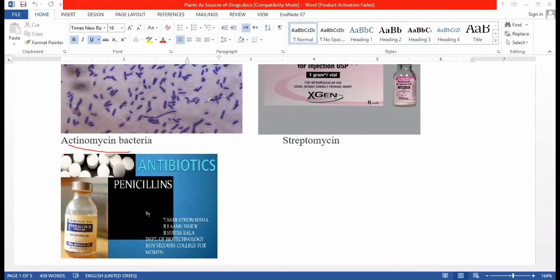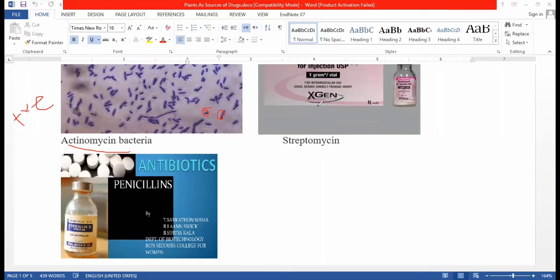These are the bacteria you see here. These are rod-shaped bacteria. Their color is violet. From the violet color we can say that this is a gram-positive bacterium because it retains crystal violet dye.